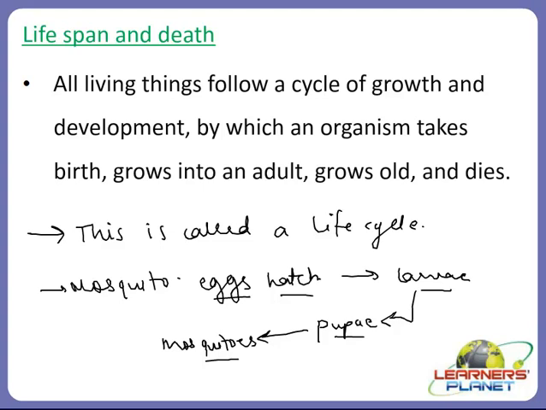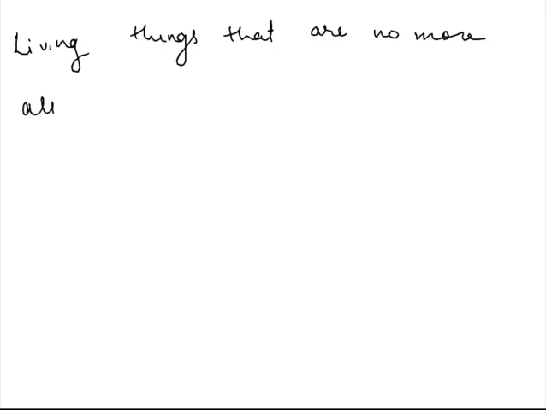So always remember that living things that are no more alive are called dead things.